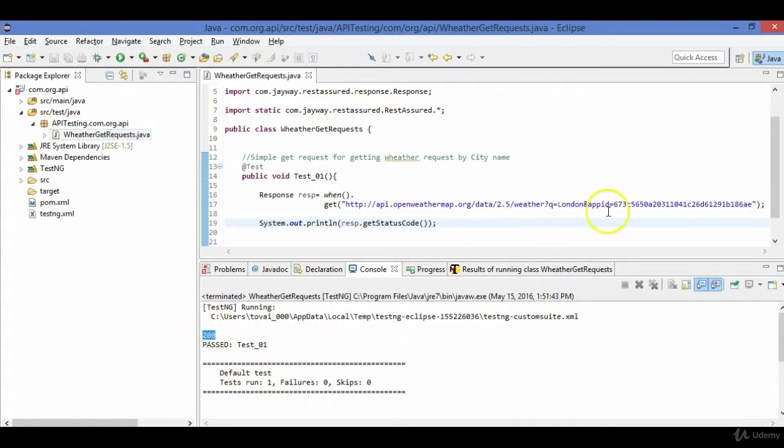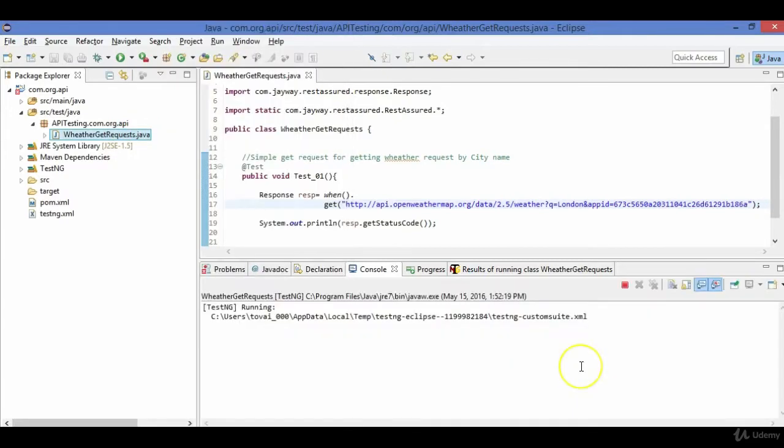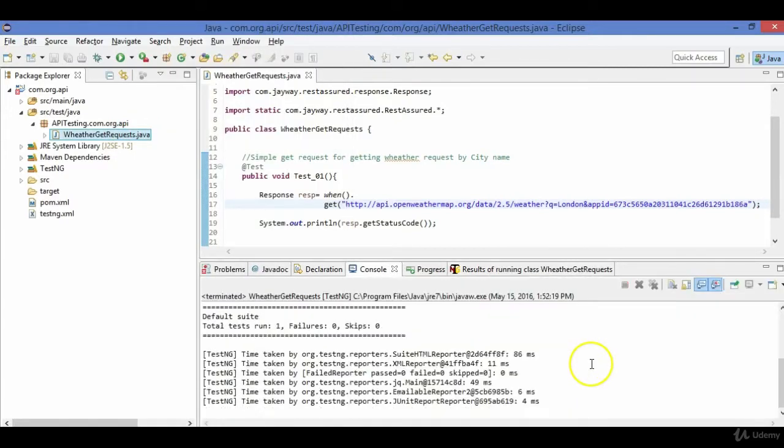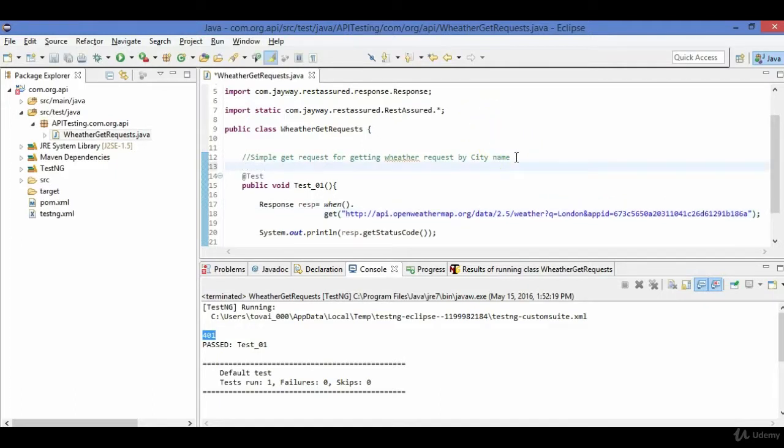That's perfectly right. Now let me modify this. Let me remove the E and save this and run this. The response code here is 401. When you're making a smoke suite for your API test, you can work in a similar manner. This test would return status code 200.